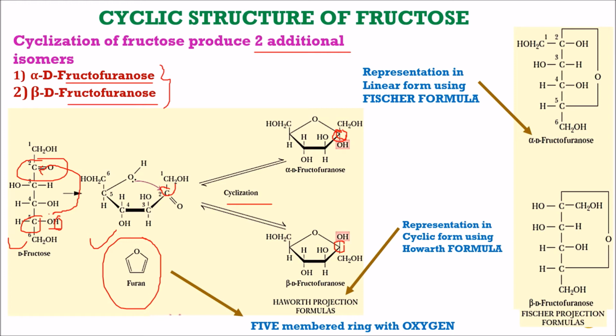Here is the cyclic structure, and this is the Fischer projection shown over here, for both isomers, the alpha isomer and the beta isomer. The alpha isomer has the OH group on the right hand side and the beta isomer has the OH group on the left hand side in Fischer projections.